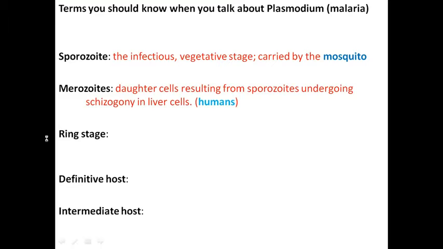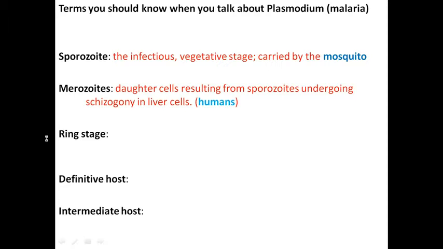There's the merozoites. The merozoites are found only in humans. They are the daughter cells that result when sporozoites undergo a form of asexual reproduction called schizogony. Schizogony is when the DNA divides many times within the single cell, and then after several DNA divisions do the cells divide into smaller cells.